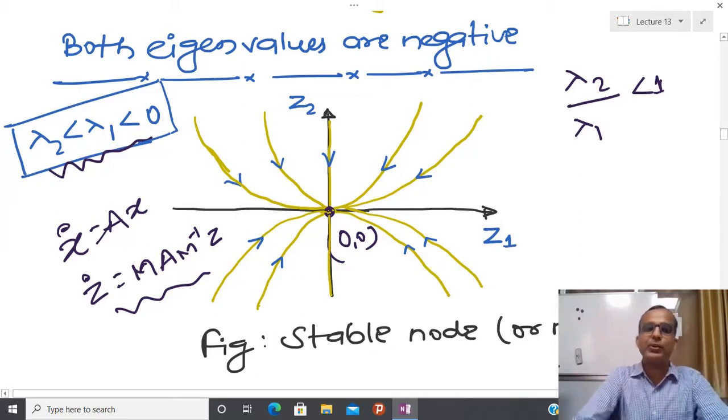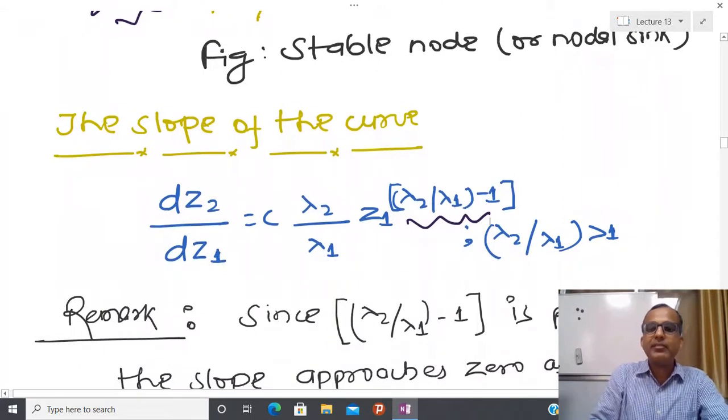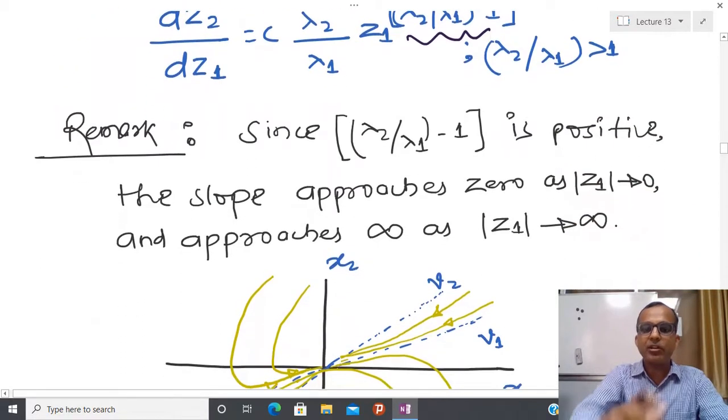Now you can assume that lambda 1 is greater than lambda 2, meaning lambda 1 is more negative than lambda 2. At that time, this becomes negative, lambda 2 by lambda 1 minus 1, and the shape of the curve will change, but the behavior will never change. All trajectories are going to converge towards the equilibrium point only. The same thing I have written here.